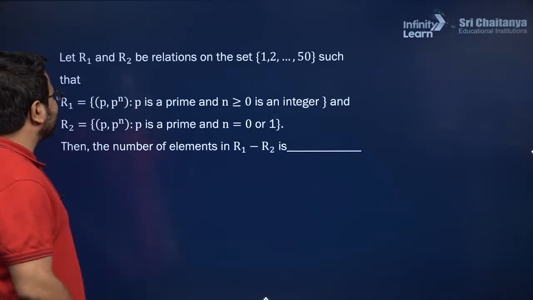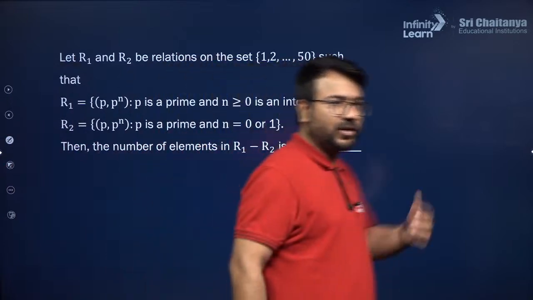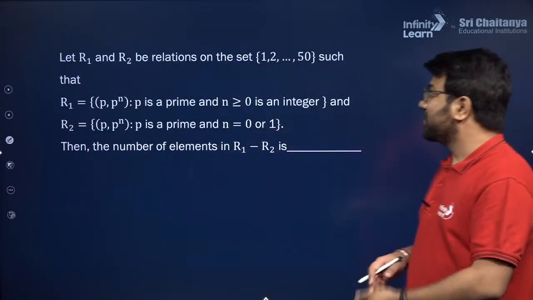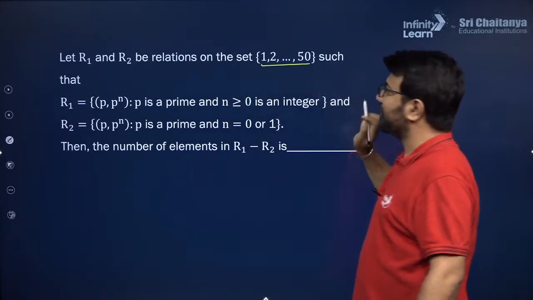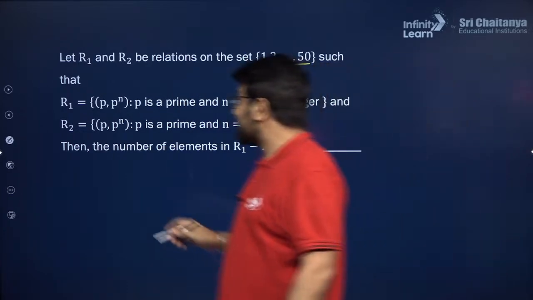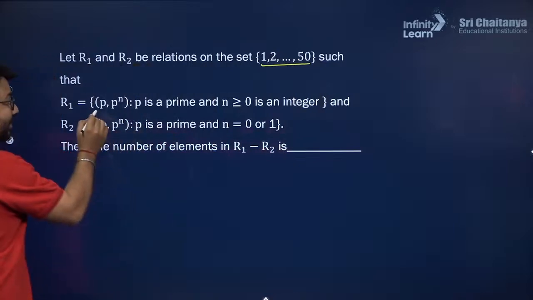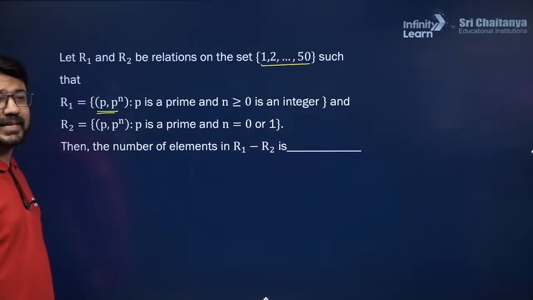Now moving ahead to the next question, here is another question in front of you. In this question we are observing that R1 and R2 are relations on the set from 1 to 50 such that R1 consists of (p, p raised to the power n). These are very important questions that I am taking.